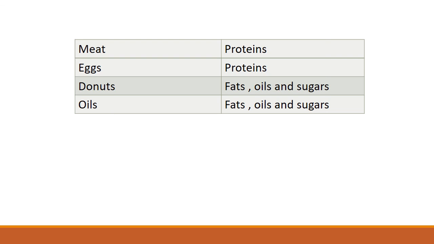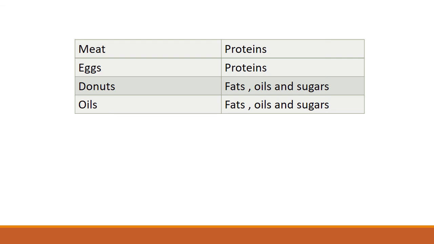The next food item is oils. Oils belong to the food group of fats, oils and sugars and they can make us fat.